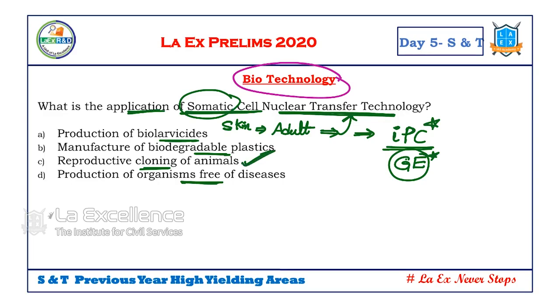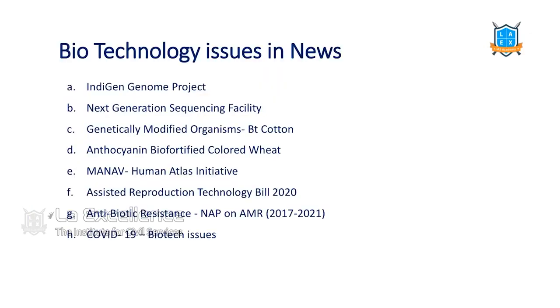What is this biotechnology related application? There are questions on biotechnology which are asked on applications. Let's identify which issues in biotechnology are in use. First, biotechnology issues in India. The first one is the Indigen project.